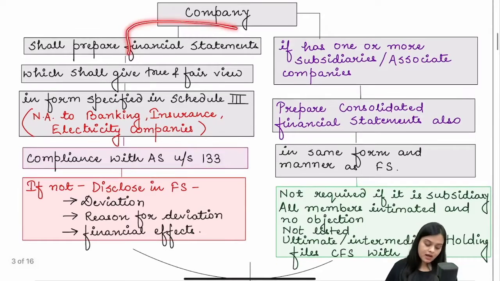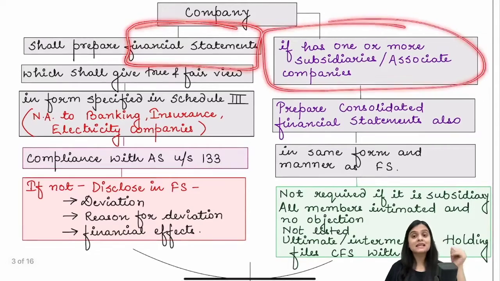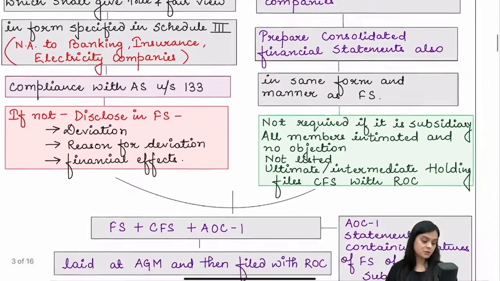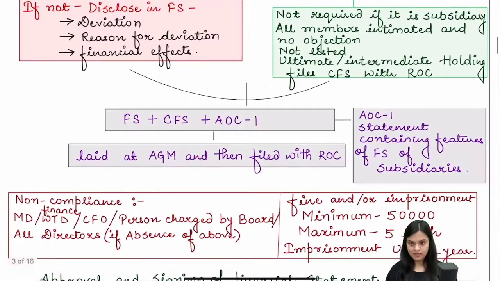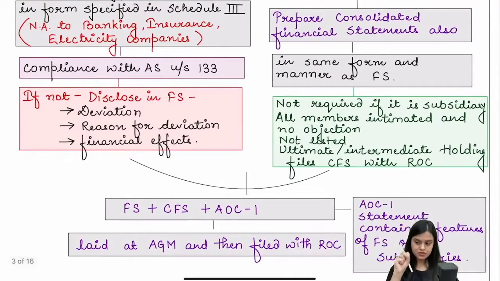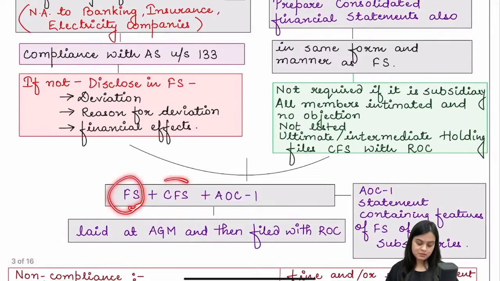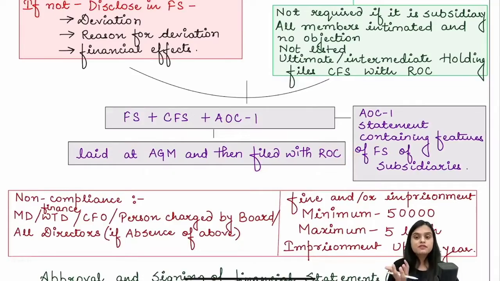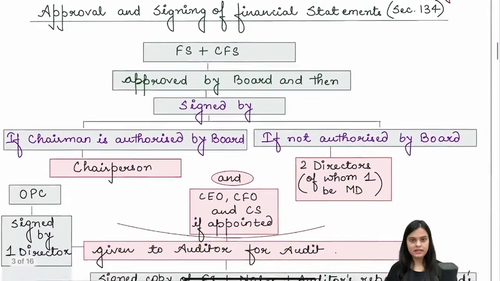Apart from these financial statements, if the company has a subsidiary or associate, then it will also prepare consolidated financial statements in the same form and manner. But if it is an intermediate holding, that means ultimately there is another holding which is actually consolidating and preparing the CFS, then you can skip it. Then CFS is not required. Now financial statements, CFS, and a statement of subsidiary, all that is going to be the set of financial statements laid at the annual general meeting.